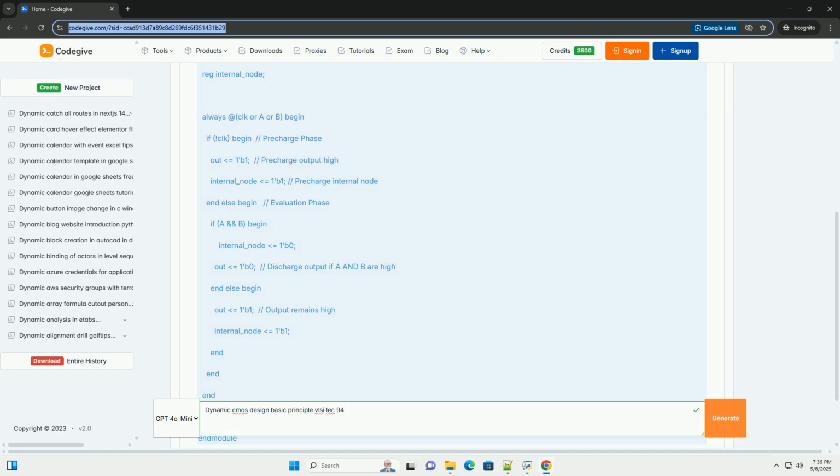Easier cascading. Domino gates can be easily cascaded because the output is always in a known state, low, during the precharge phase, and it only makes a single transition during the evaluation phase, low to high. This ensures that downstream gates don't start evaluating prematurely. Higher speed. Generally faster than static CMOS for complex gates. Area efficiency. Can be more area efficient for complex functions.